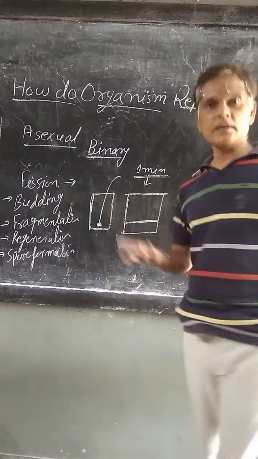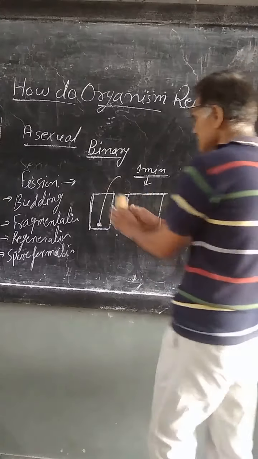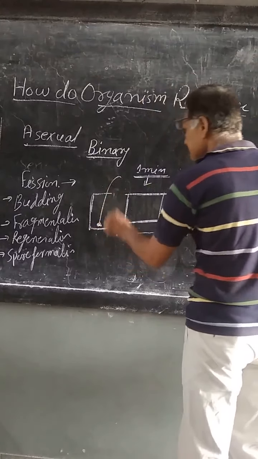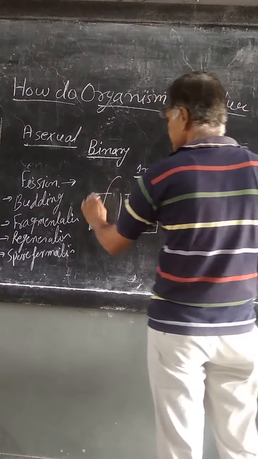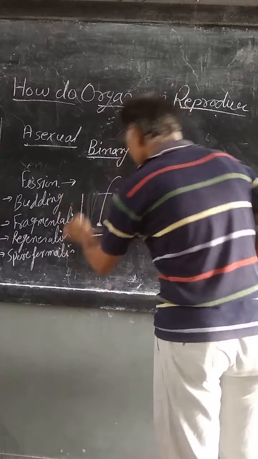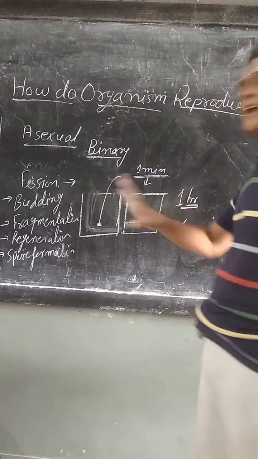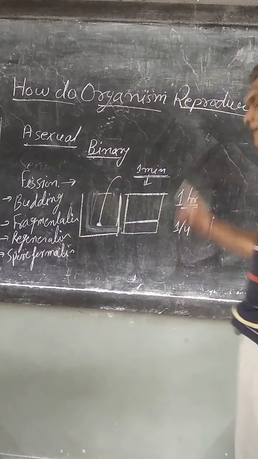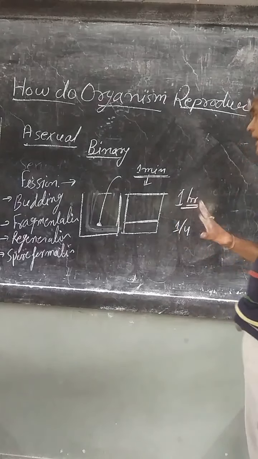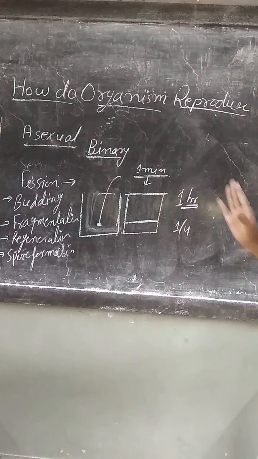I repeat my question. Suppose this is a bucket. Both buckets are similar in shape, and initially one bacterium is here. The bacterium divides once in 1 minute, and the bucket will fill up in 1 hour.